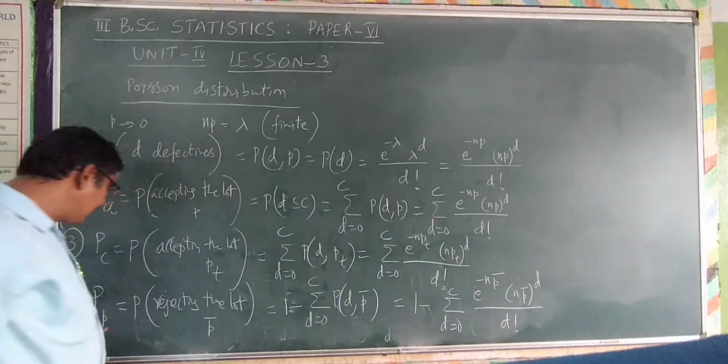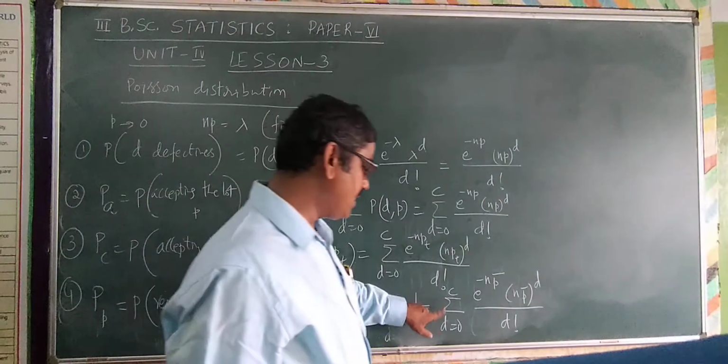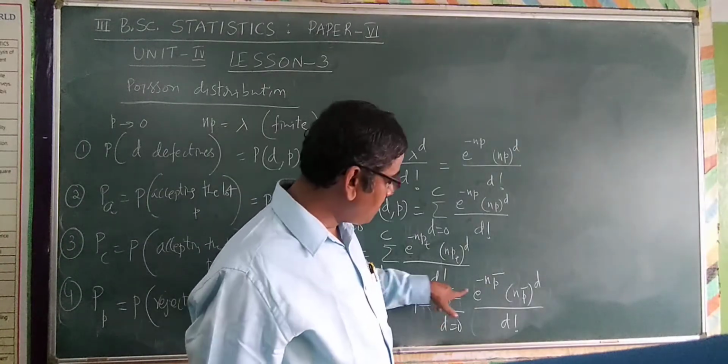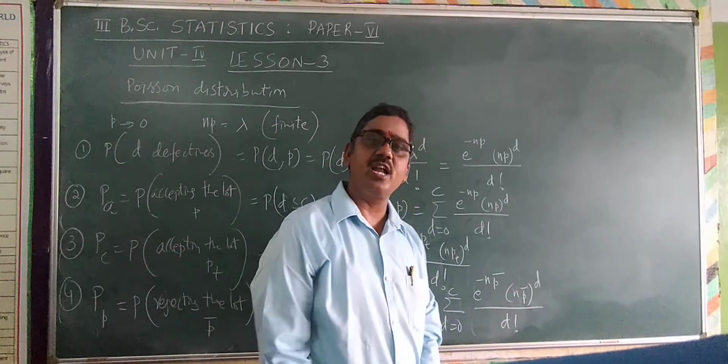Whereas producer's risk is PP is equal to 1 minus summation D is equal to 0 to C of e power minus NP bar into NP bar whole power D divided by D factorial.